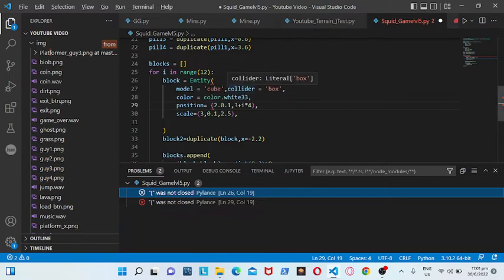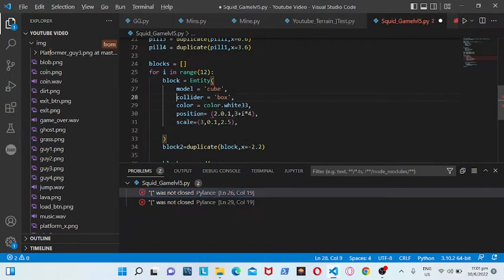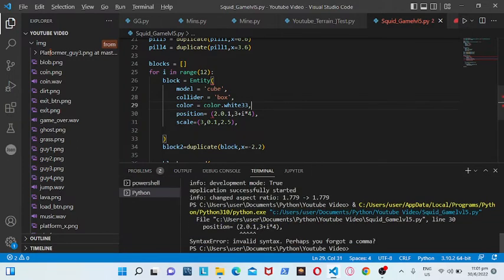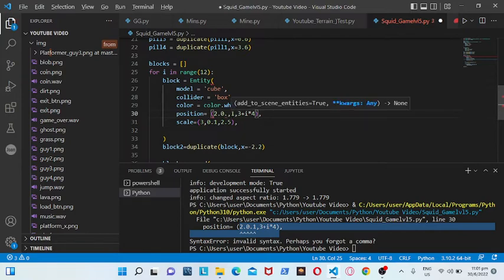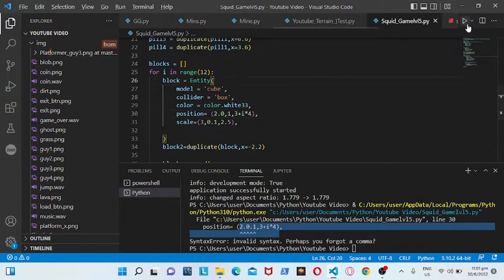Okay, where is it not closed? Let's just ignore that and run it. Perhaps you forgot a comma here. It's saying that I forgot a comma. Okay, the error is gone now.